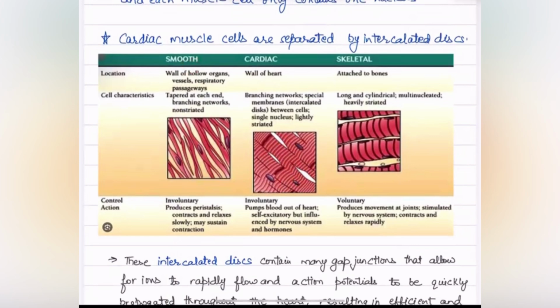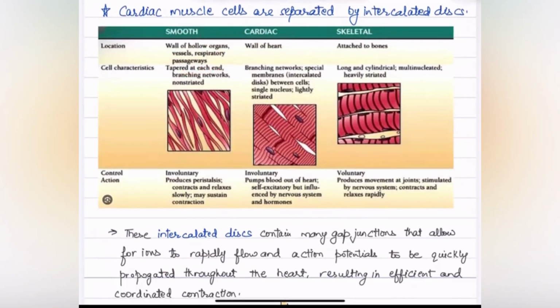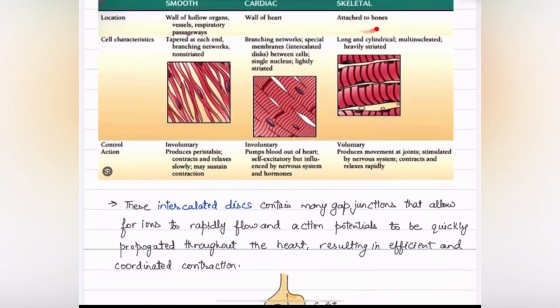smooth muscles are in the walls of hollow organs, vessels, and respiratory passageways, whereas cardiac muscles are present in the wall of the heart, and skeletal muscle is attached to bones. Smooth muscles are tapered at each end and have branching networks, and they are non-striated. Whereas cardiac muscles have branching networks, special membranes, intercalated discs between cells, a single nucleus, and are lightly striated. Skeletal muscles are long and cylindrical, multinucleated, and heavily striated.